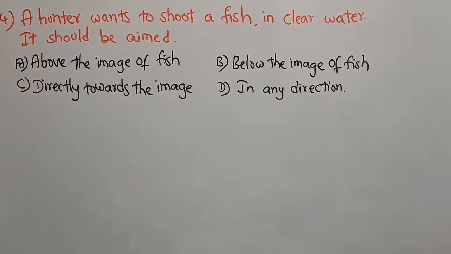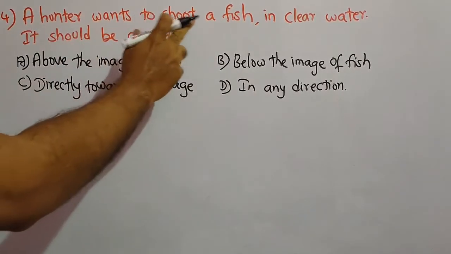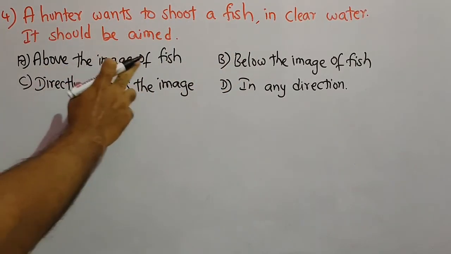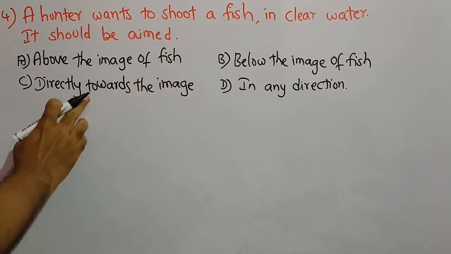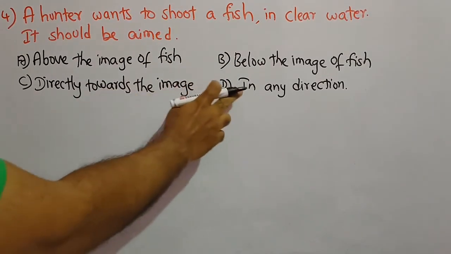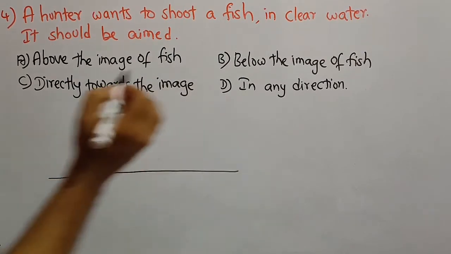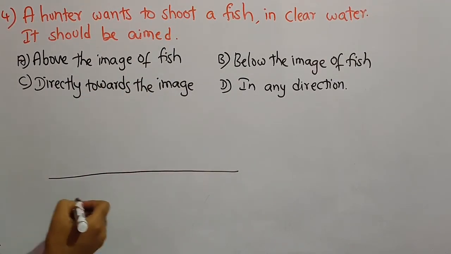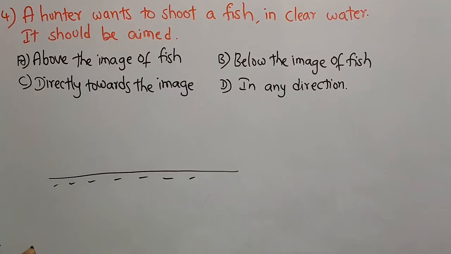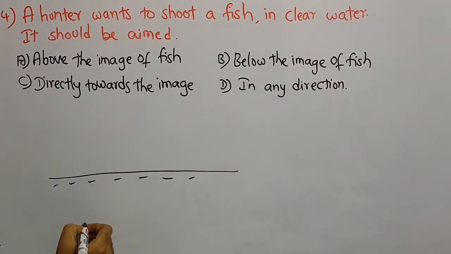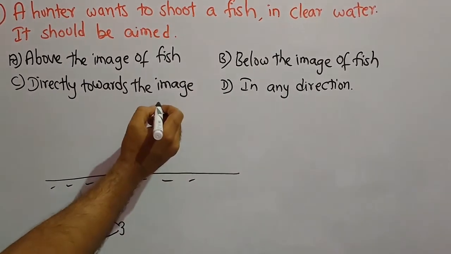So next question is, a hunter wants to shoot a fish in clear water. It should be aimed above the image of the fish, below the image, directly towards the image, or in any direction. So let us answer this question with the help of a diagram. If this is the surface of the water, this is air, and here let the fish be inside the water. This is the actual position of the fish.